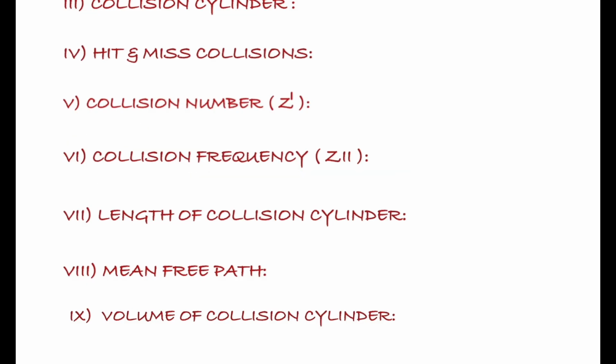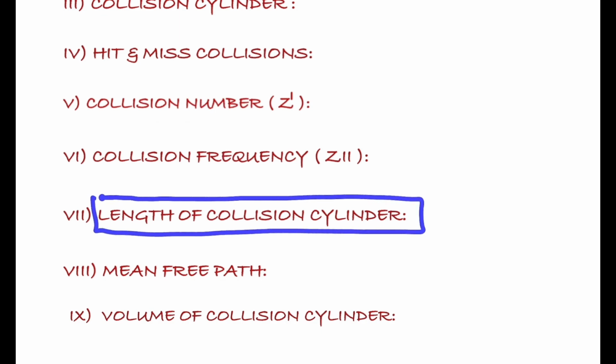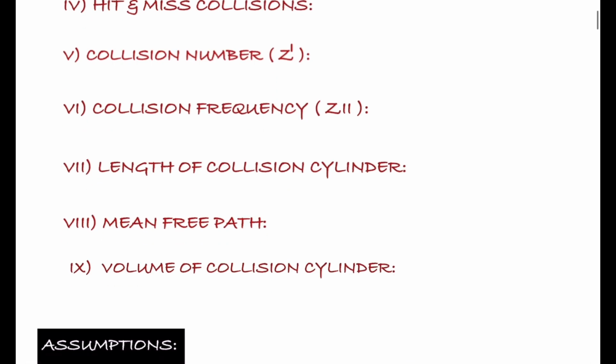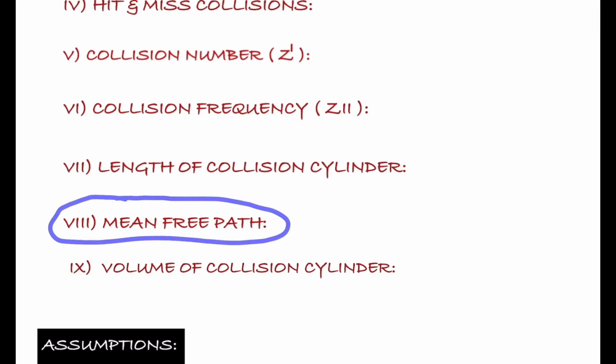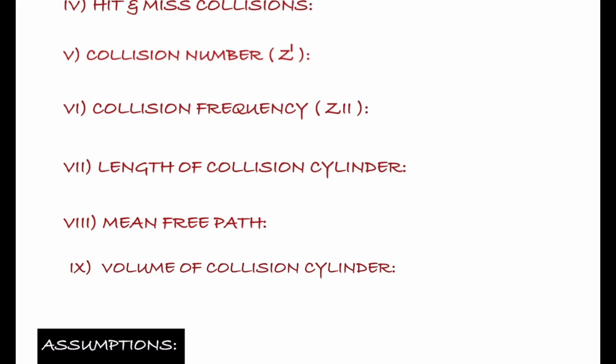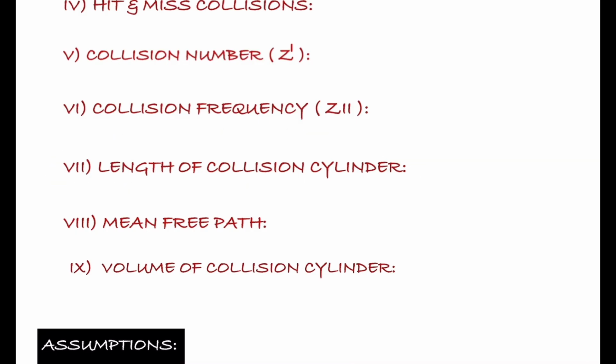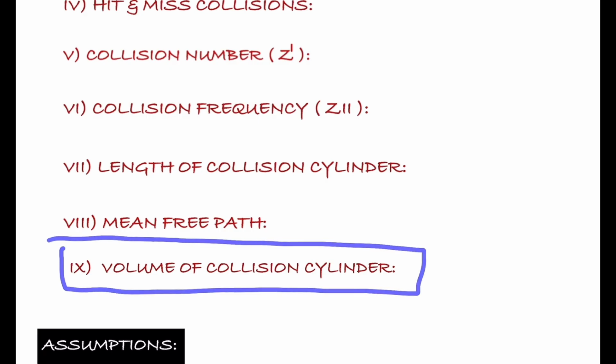And whatever collision cylinder is created, what is the length of that collision cylinder, its mathematical expression, mean free path, the exact meaning of mean free path and how it depends on pressure and temperature. With the help of length of collision cylinder and collision cross section, we can find volume of collision cylinder.